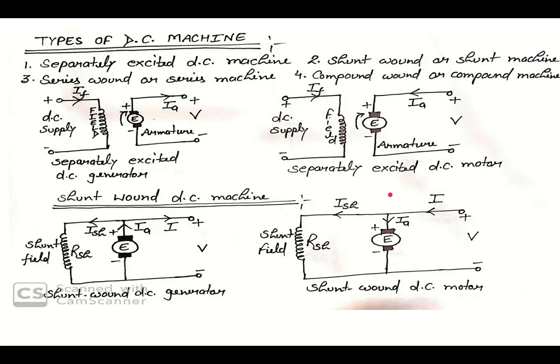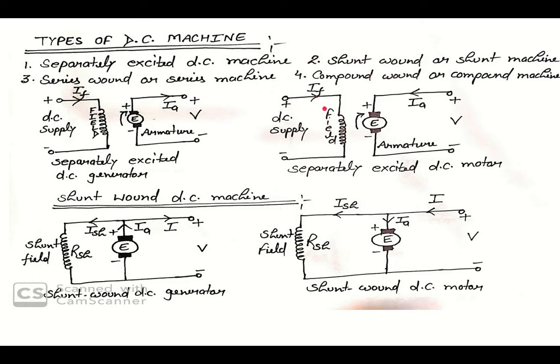Similarly, we have separately excited DC motor. In this diagram you can see the connections are the same, but the direction of current will be changed because, as we discussed earlier in previous lectures, in the case of motor we have back EMF or counter EMF. So that's why the direction of current will be changed. The field will be the same, but the direction of armature current is changed.